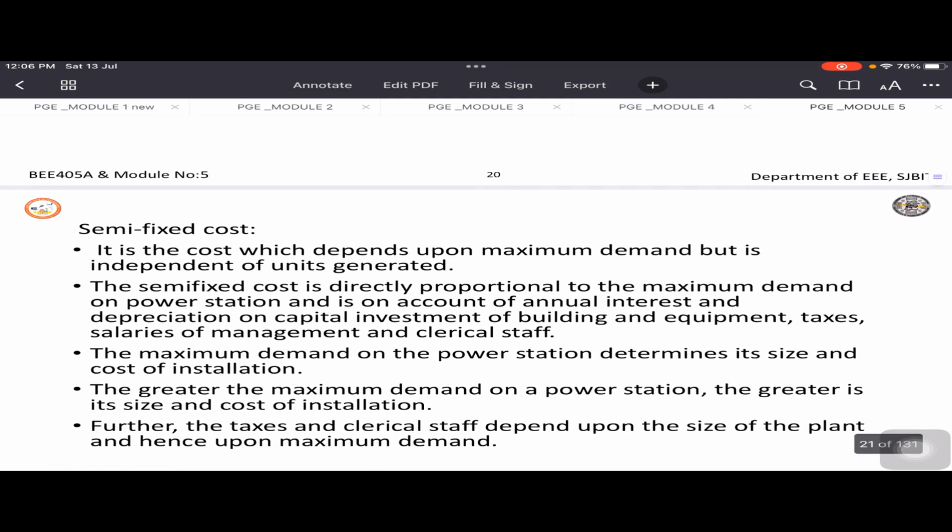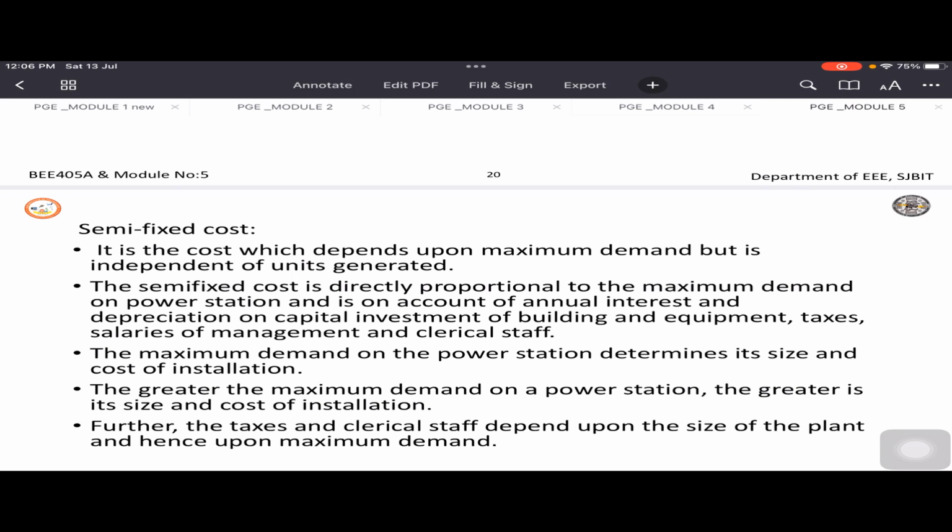Next is semi-fixed cost. Here the cost depends upon the maximum demand but is independent of the units generated. Now we can say this semi-fixed cost is almost directly proportional to the maximum demand on the power station and is on account of annual interest and depreciation on capital investments and also other building equipment, taxes, and salaries of management and clerical staff.